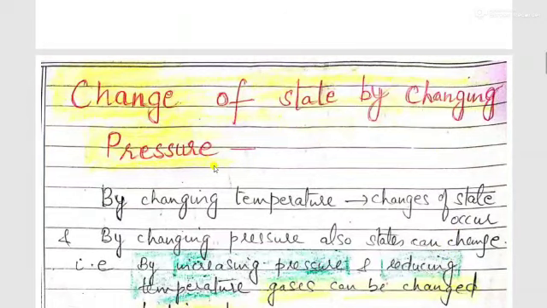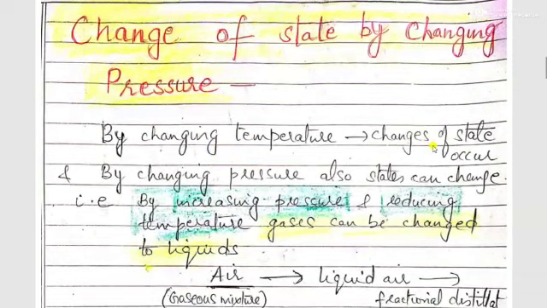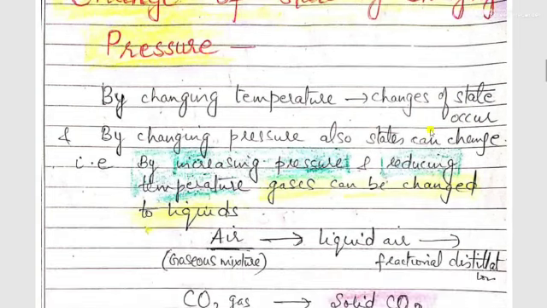We have already read that by changing the temperature of any substance we can change its state. Like by heating, the solid can be changed to liquid form, and again by heating, the liquid can be changed into gaseous form. So by changing temperature we can change the state of matter. Is there any other factor which can also change the state of any substance? Yes, it is pressure. By changing pressure also states can be changed.